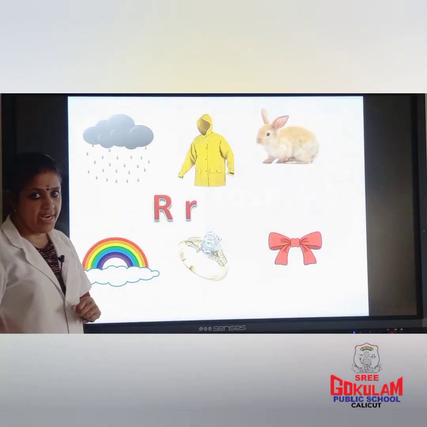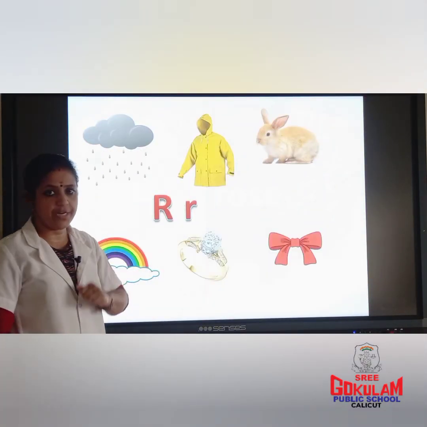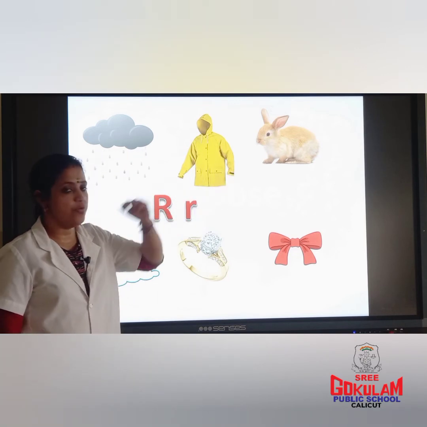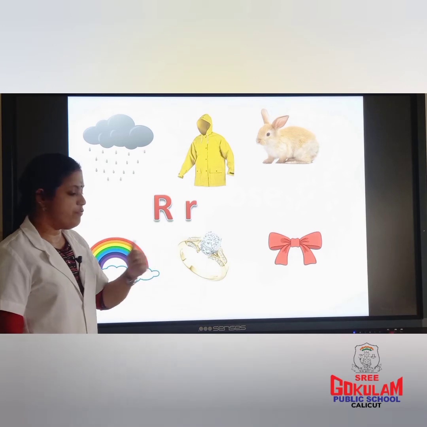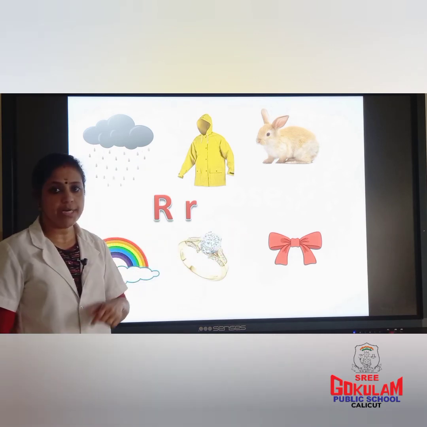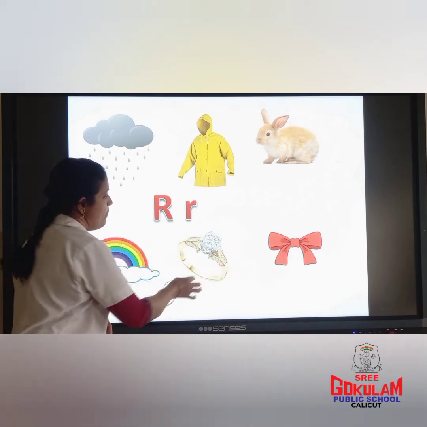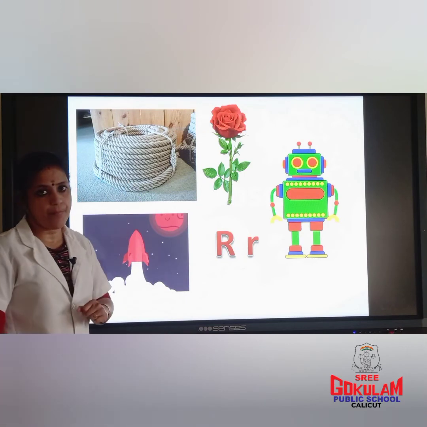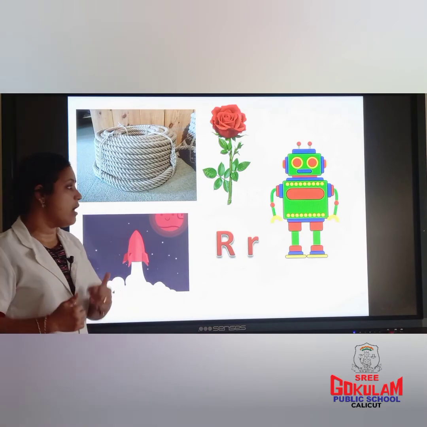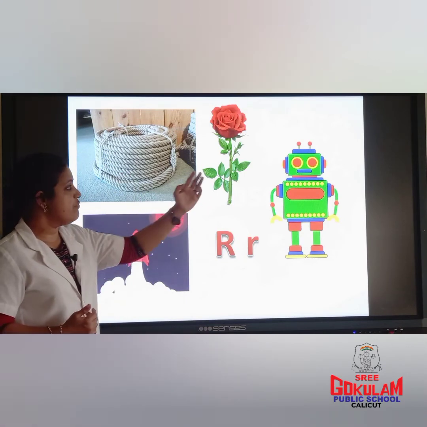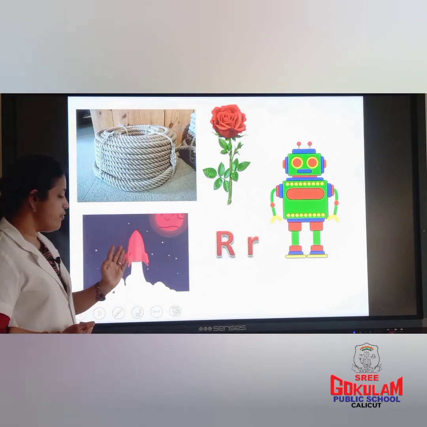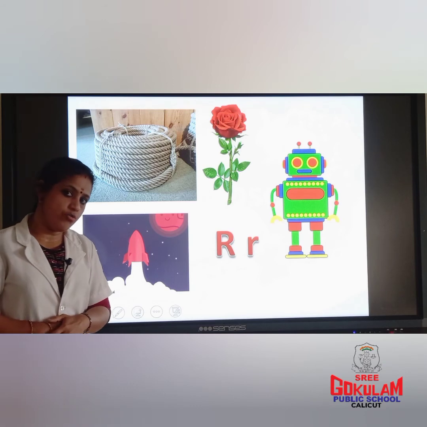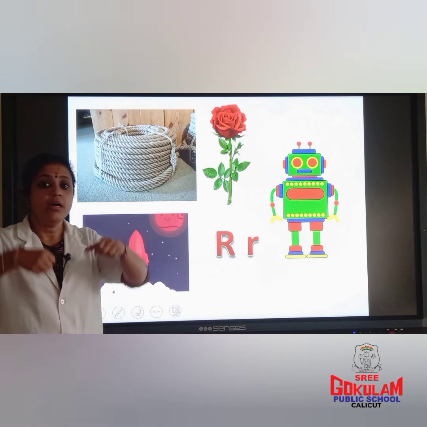R for rain. R for raincoat. R for rabbit. R for rainbow. R for ring. R for ribbon. R for rope. Children, repeat after me. R for rope. R for rose. R for robot. R for rocket. The sound of letter R is R.